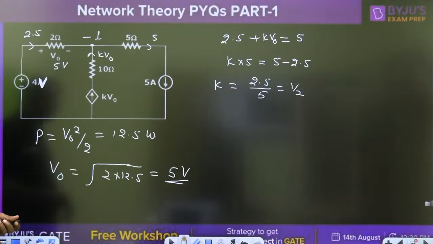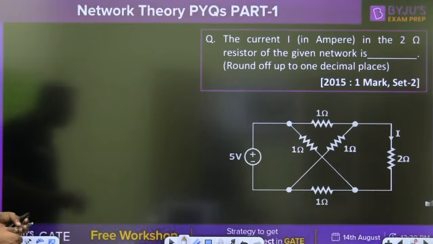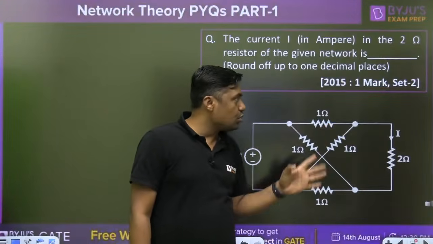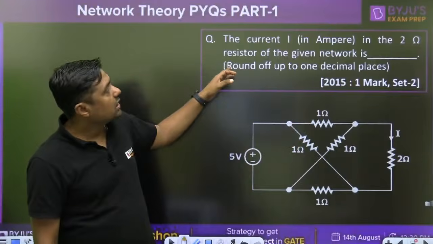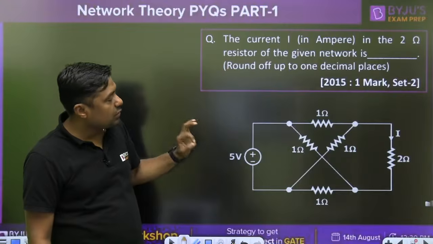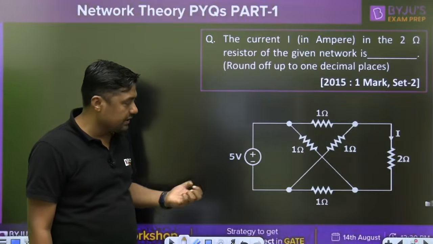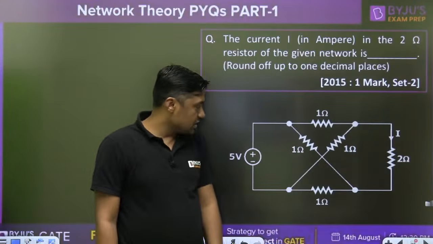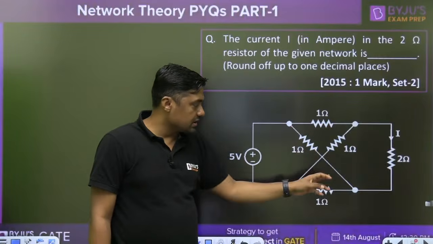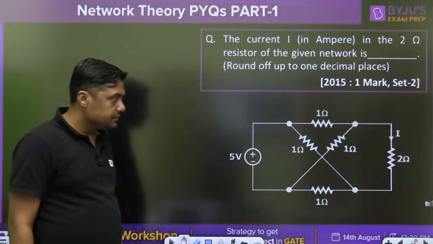Now, this is a question, this type of question, a 1 mark question, where the connection is a zigzag and so on. We have to find the current I in the 2 ohm resistor of the given network. What will be the current here? Everyone tell me. That is the circuit, with 1 ohm.